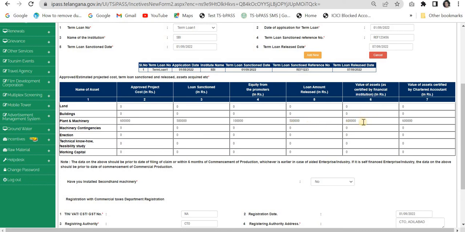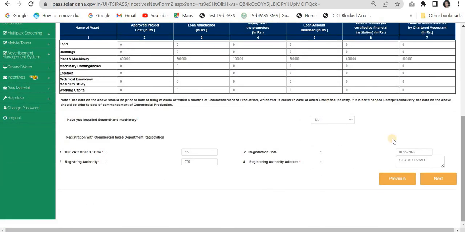The value of asset is the same as the machine value, which will be certified by the financial institutions and also as certified by the chartered accountant. So now, have you installed second-hand machinery? No, our vehicle is a new vehicle, so I have given no for this.